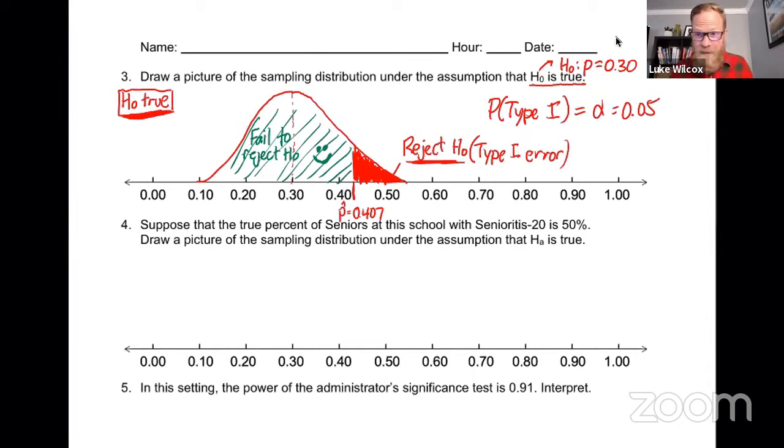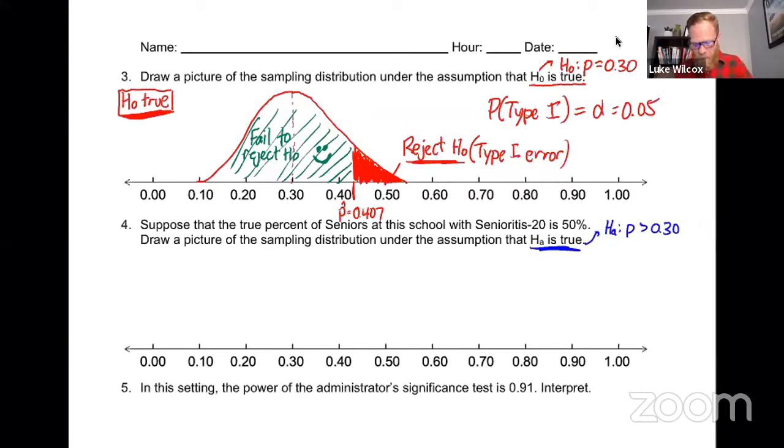Now let's move to the second sampling distribution, number 4, which says, suppose the true percent of seniors at this school with senioritis is 50%. Draw a picture of the sampling distribution under the assumption that the alternative hypothesis is true. Okay, now hold on here. The alternative hypothesis on the previous page said that the proportion with senioritis is greater than 30%.